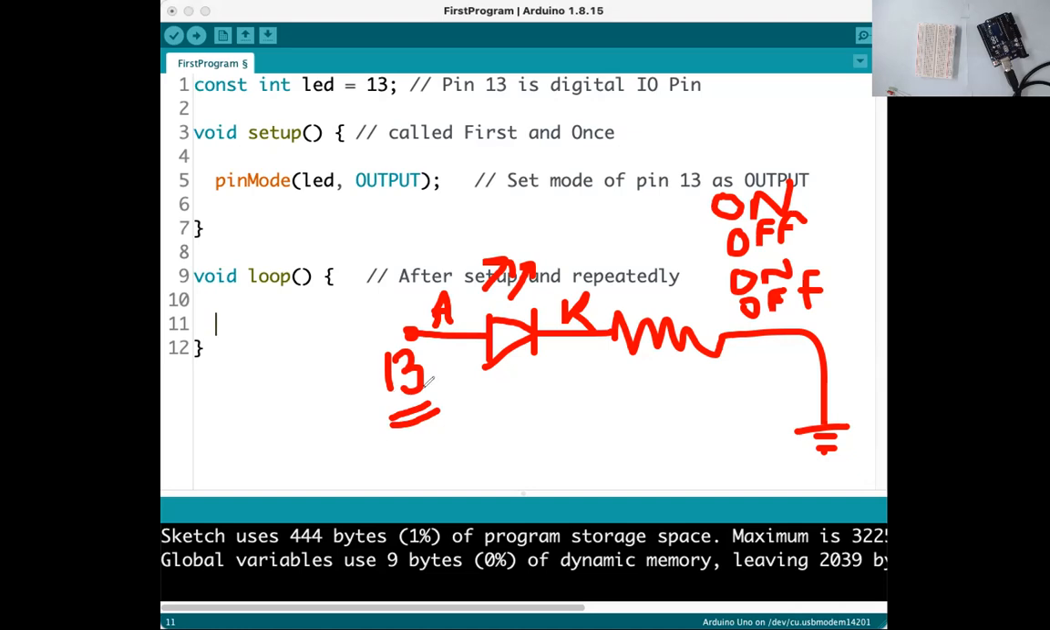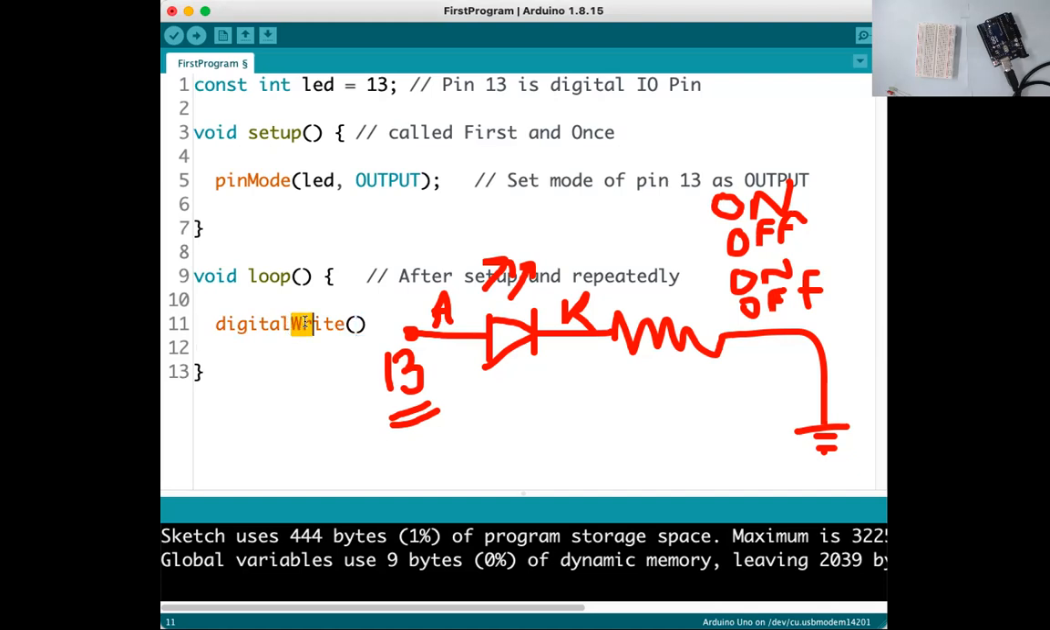We can control the voltage available at pin number 13 through programming. Now how can we control it? Very simple. We can control it through a function. What is the function? The function is called digitalWrite. The name of the function is digitalWrite.